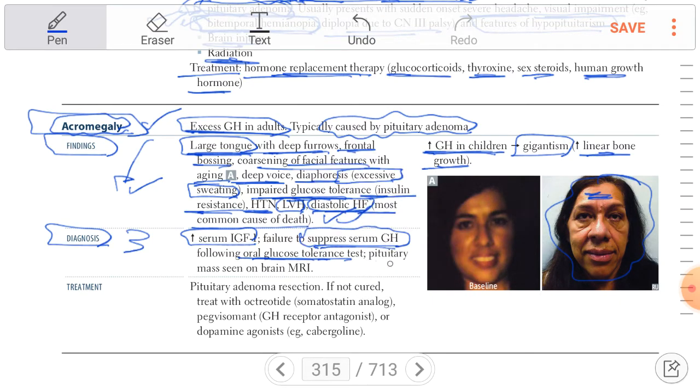The third one is pituitary mass. You will see it on MRI. So you have three. The first one, insulin-like growth factor from the liver due to excessive growth hormone. The second one is failure of suppression of the serum growth hormone by oral glucose tolerance test. The third one is pituitary mass on MRI.